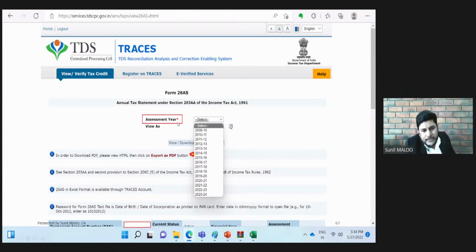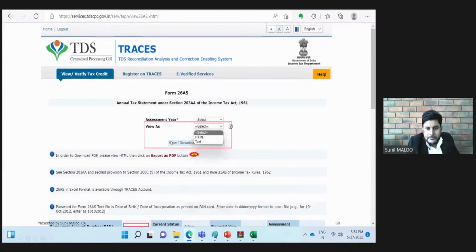Here the next option is assessment year. It is a drop down menu. As we can see, the 26AS can be accessed from assessment year 2009-10 onward. So we need to select the particular year for which we want to have the 26AS, and then we need to click the next button. The next option is view as. The system gives two options. We can view as HTML and another one is text format. So we will select HTML here.